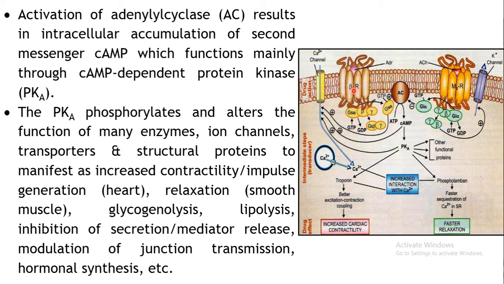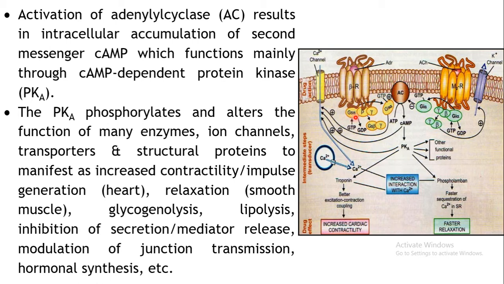So this is your cell, this is the intracellular side, this is the extracellular side. This is actually an example of a beta receptor which is stimulated by adrenaline. Here adrenaline is acting as the agonist. Once the adrenaline binds, the receptor will get activated. Conformational changes will take place in such a way that, according to whatever signal this ADR is bringing, a particular G protein will come and bind to the alpha subunit, as we have seen. Here you can see GS has bound to your alpha subunit.